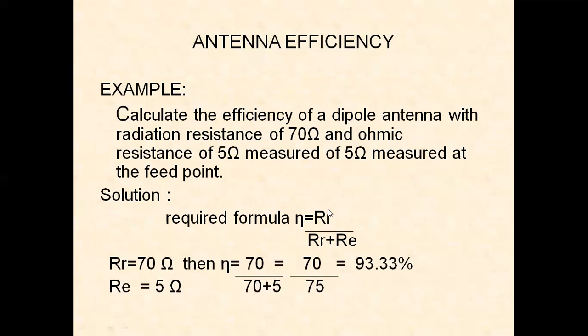This is the formula when the radiation resistance is 70 ohms and the effective loss resistance is 5 ohms. Then we will get RR by RR plus RE, that is 70 by 70 plus 5. It depends upon the loss resistance of the antenna. When the loss resistance is more, it is in the denominator, so the efficiency will be less. We have to see that the loss resistance is less in order to increase the efficiency.